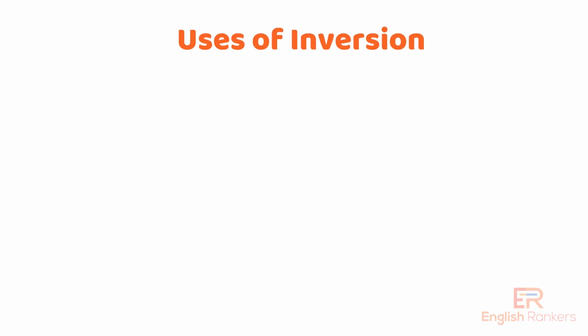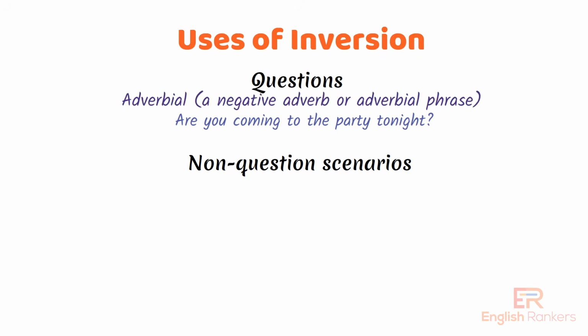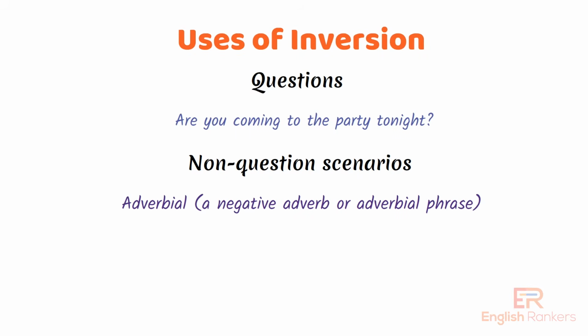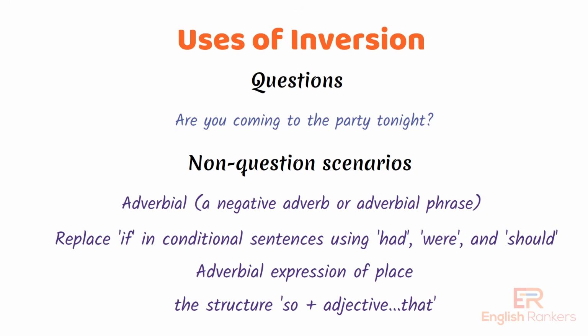Uses of inversion. Inversion can be utilized in various ways in English. Naturally, it's used in questions. However, inversion is also applied in non-question scenarios, such as when an adverbial, a negative adverb or adverbial phrase, is placed at the beginning of a sentence. Inversion can replace if in conditional sentences using had, were, and should, which is often formal. It's used when an adverbial expression of place leads the sentence, adding a formal or literary tone. Inversion follows so plus adjective that structures, enhancing emphasis and style.